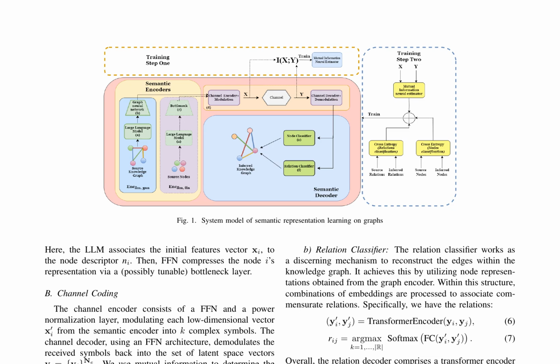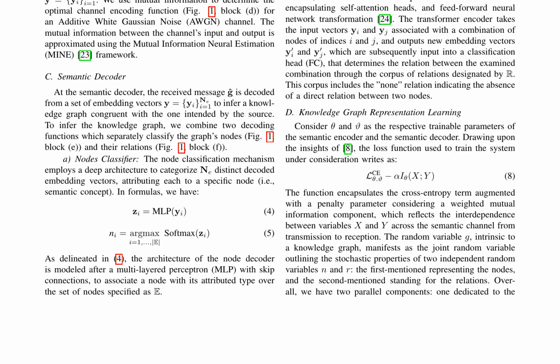This research paper proposes an end-to-end graph-based semantic communication system, where a large language model, LLM, is utilized to associate initial features with node descriptors, followed by a feed-forward network, FFN, that compresses node representations via a bottleneck layer. The channel encoder modulates the compressed vectors into complex symbols, which are then demodulated by the channel decoder to recover the latent space vectors. The semantic decoder infers the knowledge graph from the received message by classifying nodes and relations using multilayer perceptron, MLP, and transformer encoder architectures, respectively.